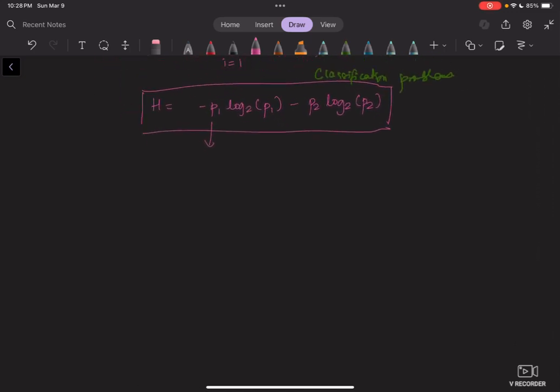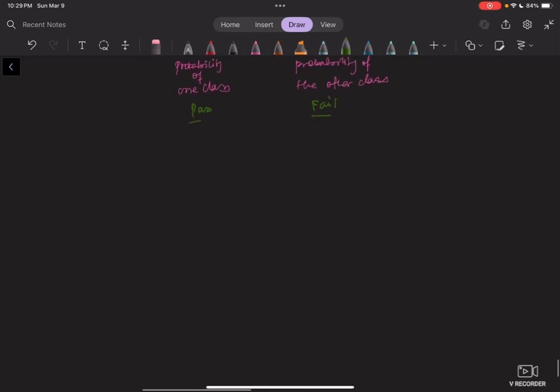If we're looking at our pass-fail example, then it's the probability of belonging to the pass class, and P2 is the probability of the other class. This one could be pass and this could be fail, okay? So this is one and this is the other.